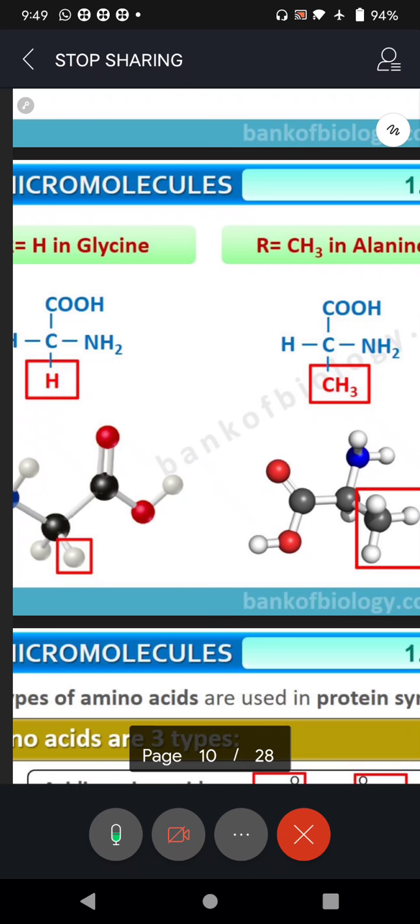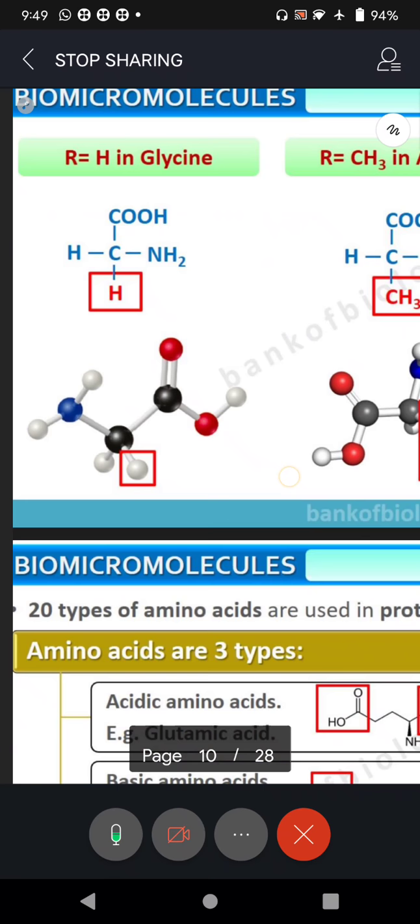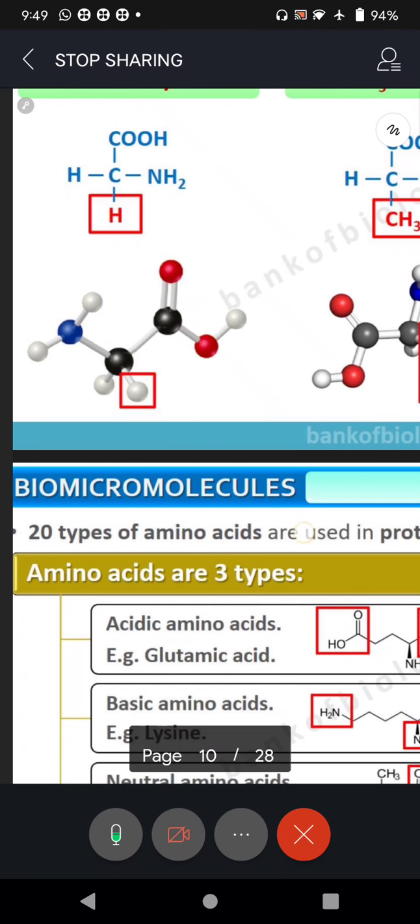In case of glycine, one hydrogen atom is the R group, variable group. So in glycine, remember glycine is an amino acid. Its three are normal, COOH group, NH2 group, hydrogen, and the one that is shown with red color is the variable group. So in glycine, that functional group is simple one atom of hydrogen.